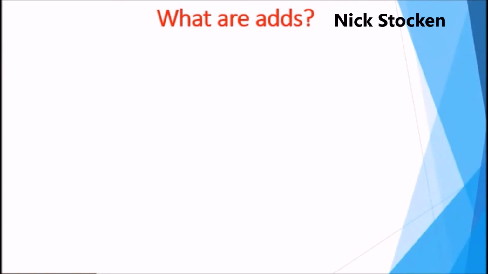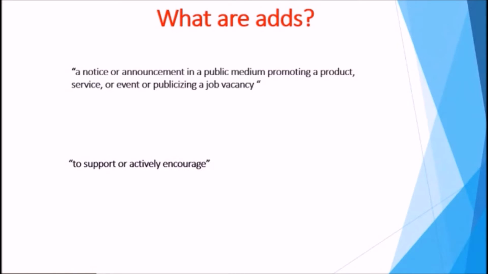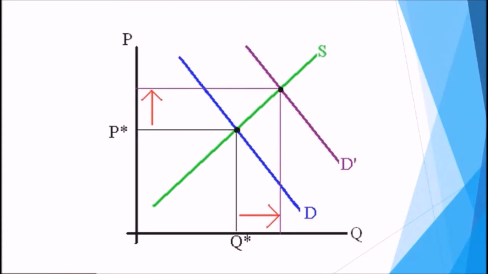According to the Google definition, an advertisement is a notice or announcement in a public medium promoting a product, service, or event, or publicizing a job vacancy. If we break this down, the act of promoting is to support or actively encourage. In essence, in economic terms, a firm is aiming to achieve a shift in demand for their product. This means that D is shifting to D1, meaning that consumers want to purchase the product upon watching the advertisement. Furthermore, the firm is aiming to achieve a higher total revenue. The total revenue at the new equilibrium point can be seen in the diagram above.